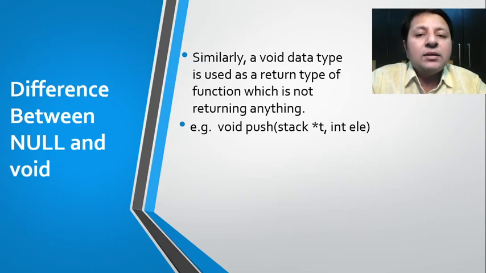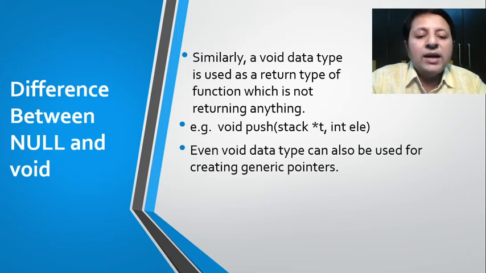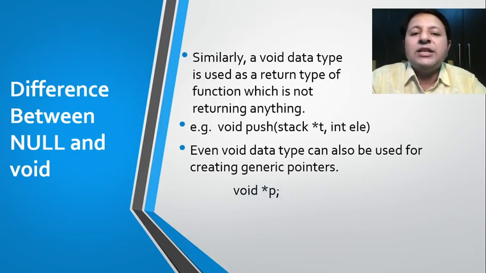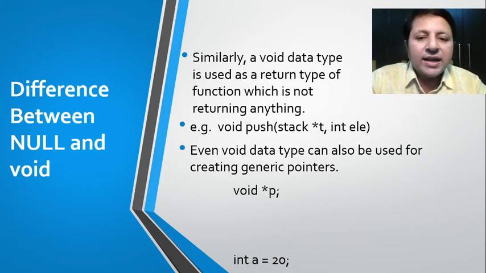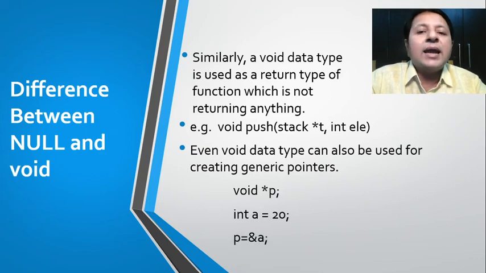As I already said in the previous slide, void can also be used for creation of generic pointers. So let's see how I can use void for creating a generic pointer. When I say int star p, it's an integer pointer, and that pointer is capable of storing the address of an integer. But when I say void star p, it's a generic pointer, so it is capable of storing the address of any type of variable. Let's take an example. I've created an integer variable. I can assign the address of that integer variable to p as well, because as I said, p is a generic pointer. Now the question is, how do I access it?